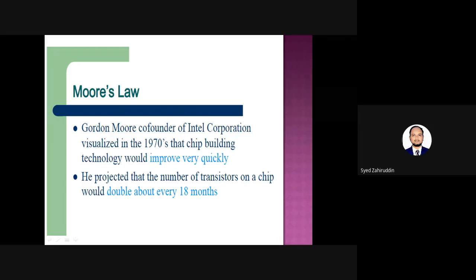First, the size of the transistor. Previously it was in terms of millimeters. It was then reduced to the micrometer range. Now we are using transistor sizes in the nanometer range. The size has shrunk very much with the advancement of this technology. Proportionately, the next feature we are concentrating on is the speed.